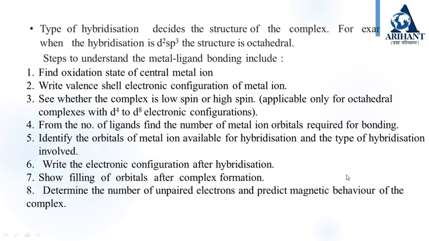Identify the orbitals of the metal ion which are available for hybridization and the type of hybridization involved. Write the electronic configuration after hybridization. Show filling of orbitals after complex formation. And determine the number of unpaired electrons and predict the magnetic behavior of the complex.